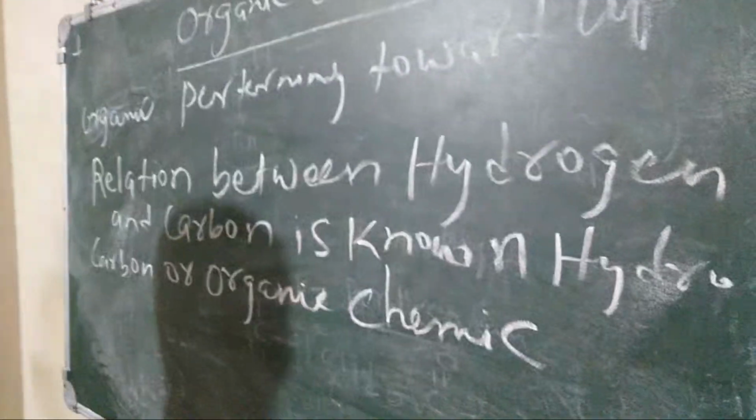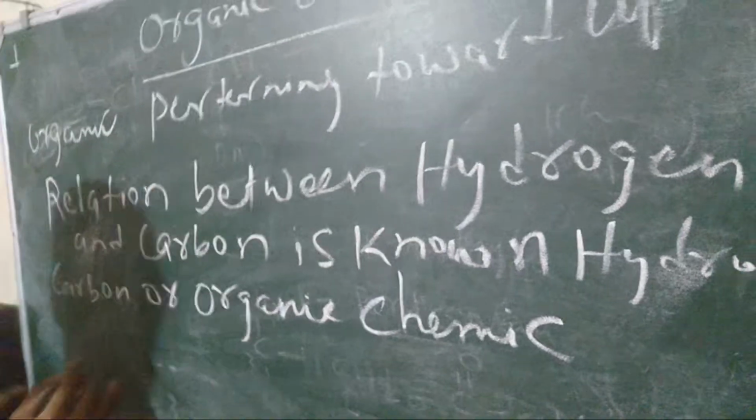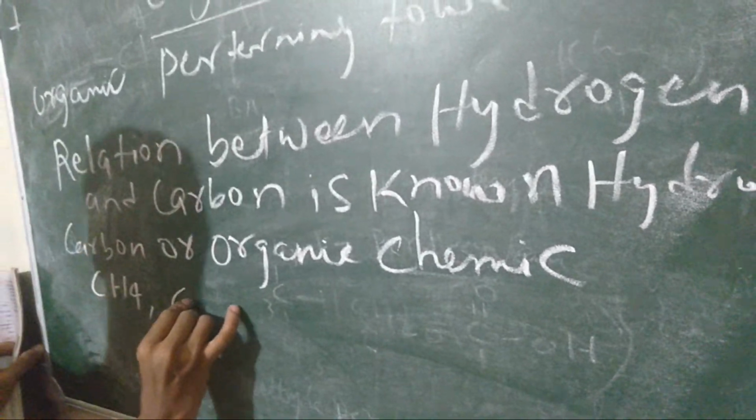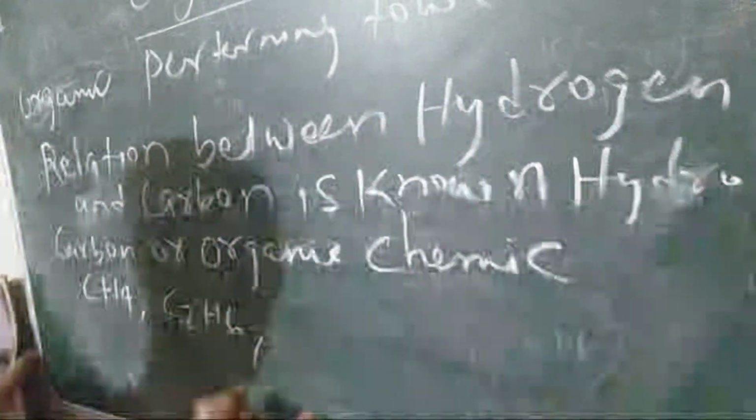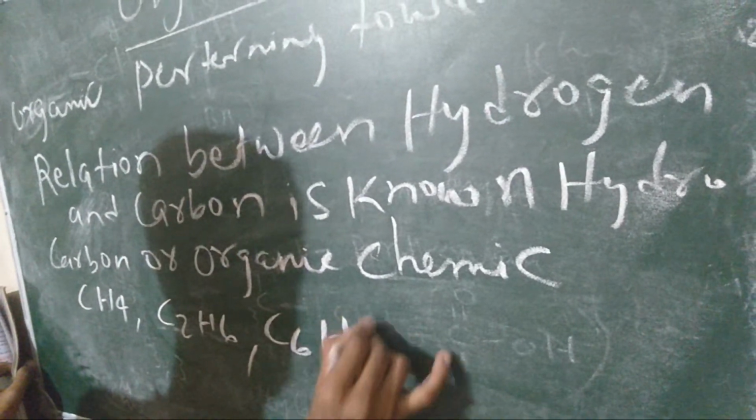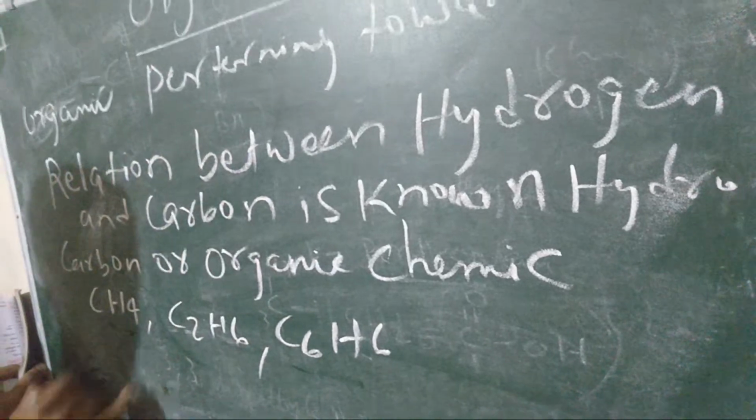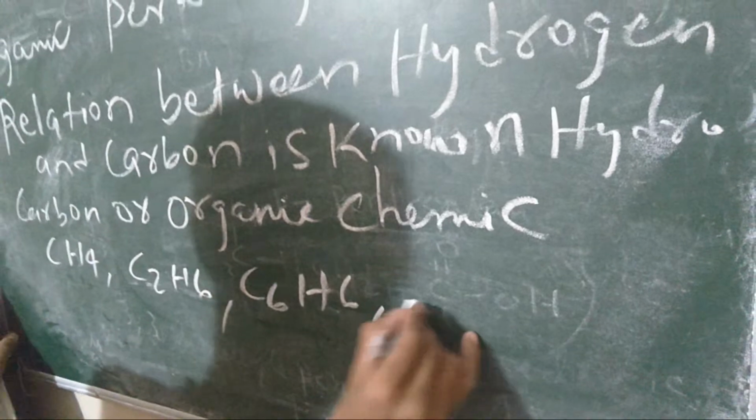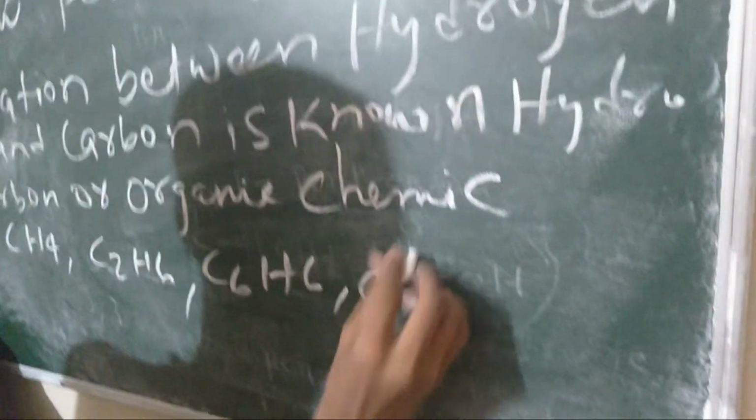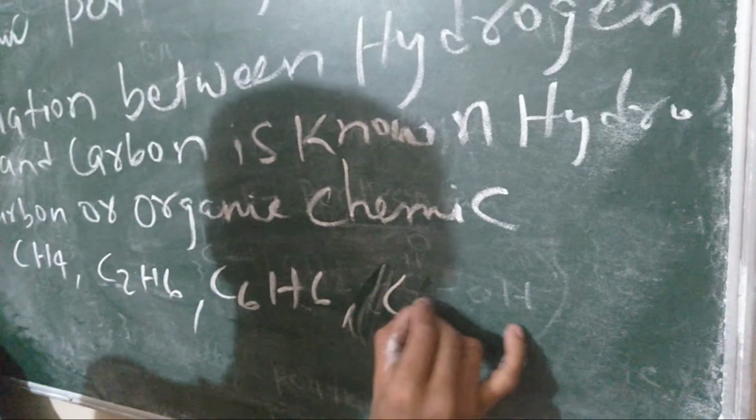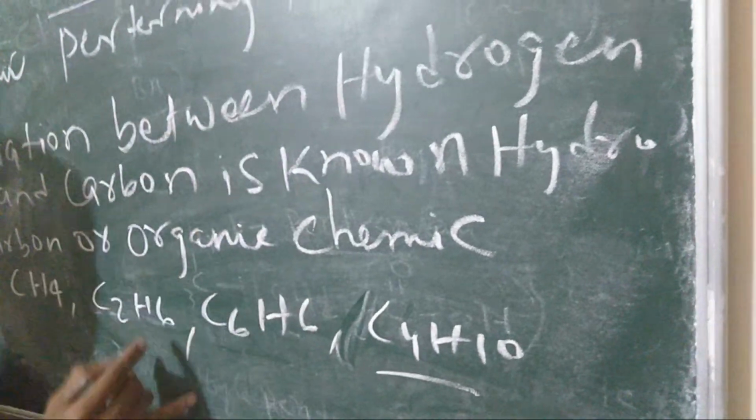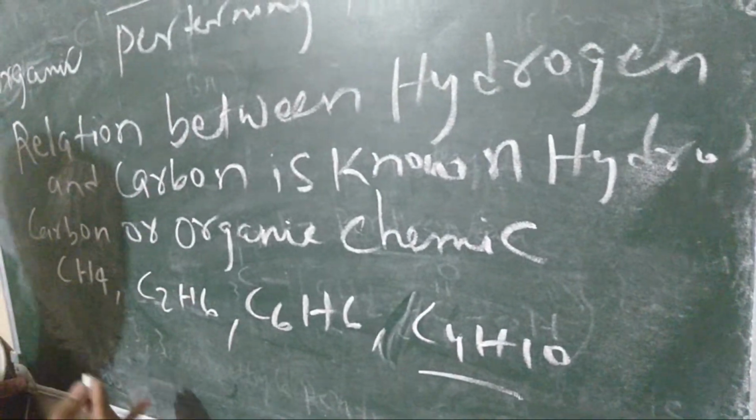So some of the molecular formulas that come into it are CH4, for example, C2H4, C2H6, C6H6, that is benzene. CH4 is methane, that is also known as marsh gas, and C4H10 is butane. All these come into organic chemistry,